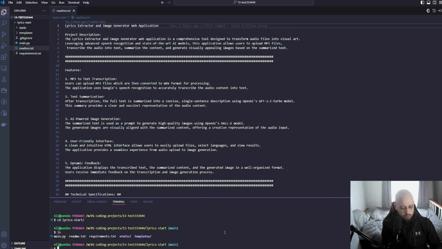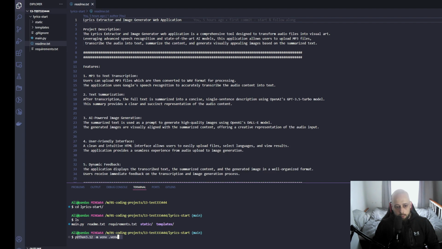So the first thing you want to do is install everything from your requirements.txt. So just like with the other projects, we'll create a virtual environment. So this is your command for it. Let me see, maybe you can't see it over there. So python -m venv .venv. Once you do that, you will see a new folder in your working directory, .venv. So you want to go and activate that.